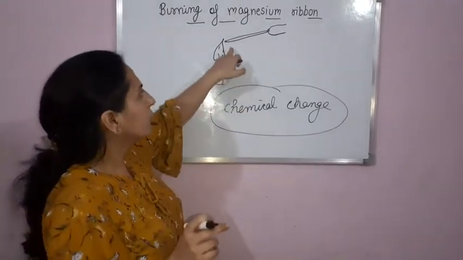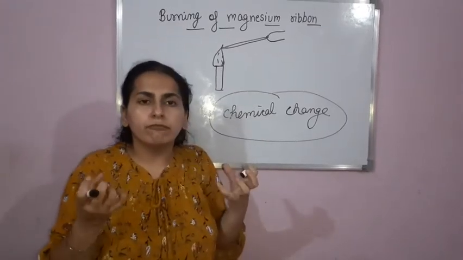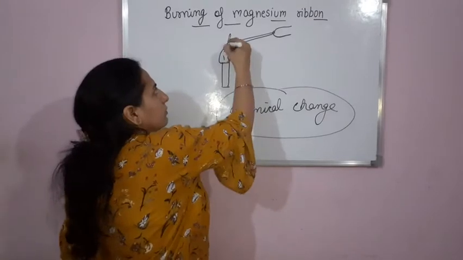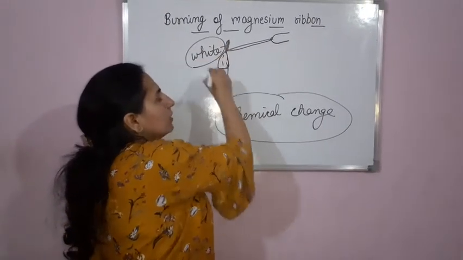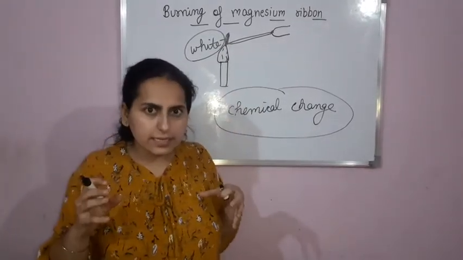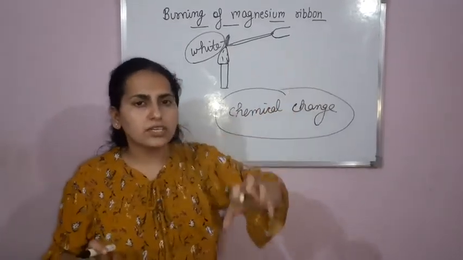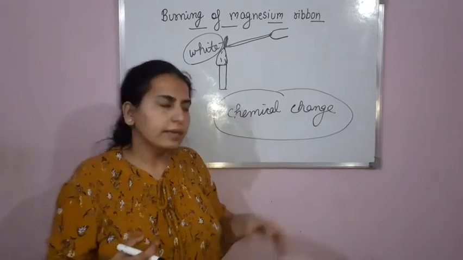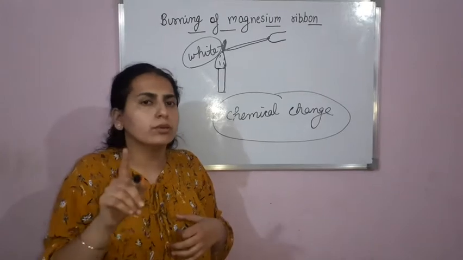Now, when you burn it, suddenly there will be a white dazzling flame that could be harmful for our eyes. That's why I said that while burning the magnesium ribbon we have to cover our eyes. And this experiment must be done by the teacher. You are not supposed to do it yourself.